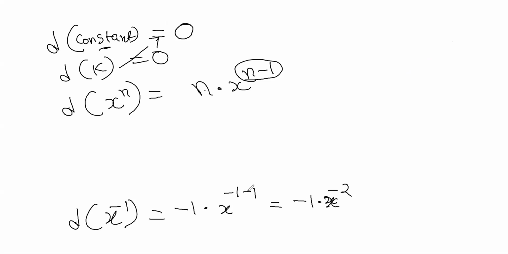It is subtraction, not multiplication. So I told minus 2. So it is minus 1 by x square. Correct?